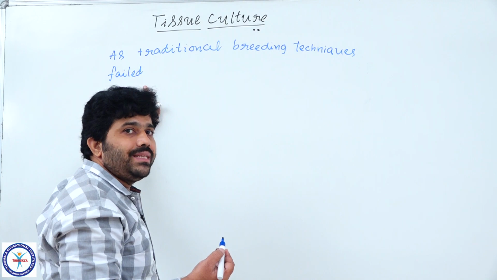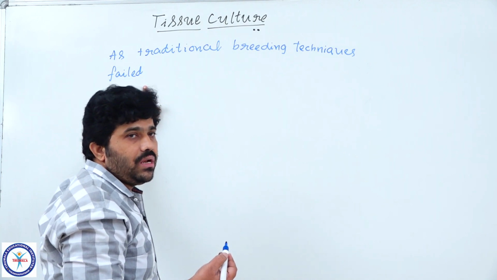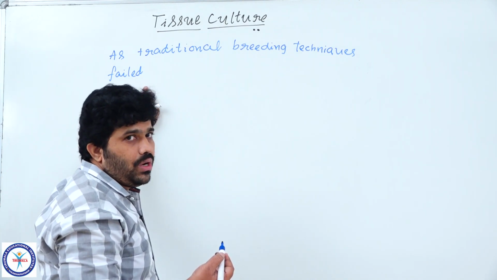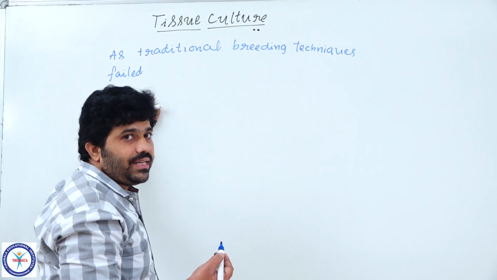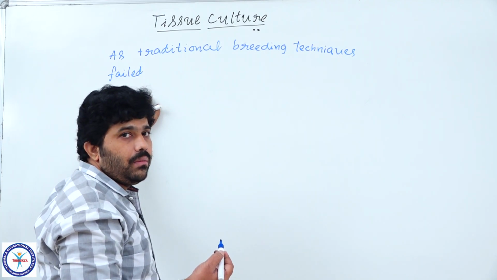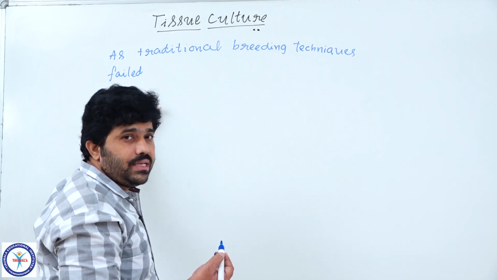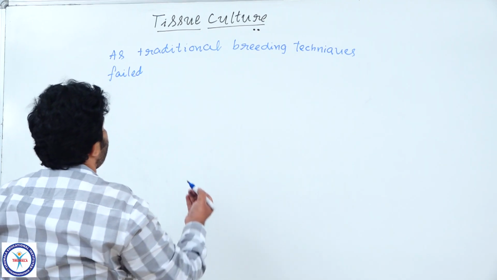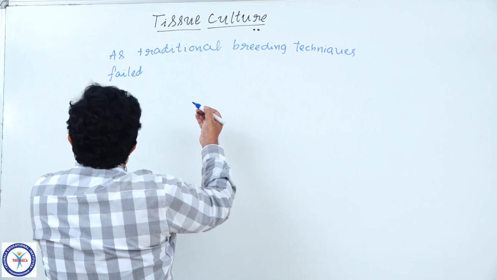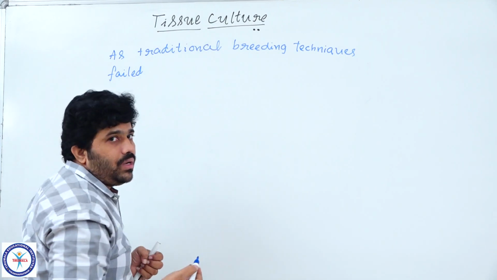When we are not producing them in the right population, then we go for another technique and technology. So it is another technology like tissue culture in the field of plant breeding, in the field of agriculture. To produce a variety of desirable plants, we are also producing through the technology called tissue culture.